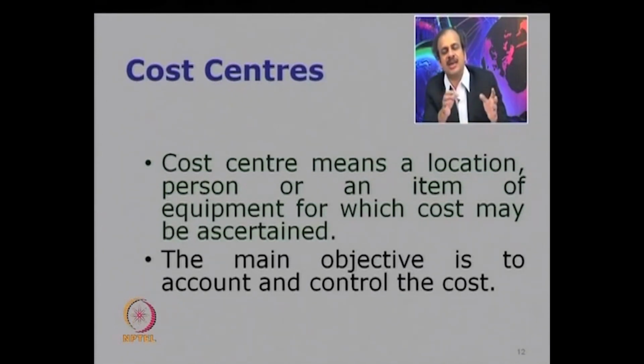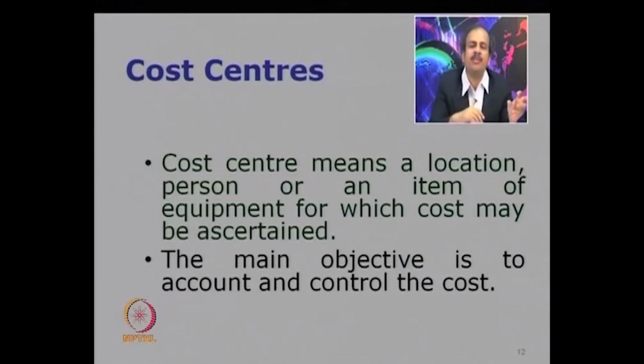Again, in a production setup, many times an item of equipment becomes a cost center. You have some machine, that machine may be treated as a cost center, and all the costs of that machine will be accumulated together. What could be a situation where a person is a cost center? Can you think of that situation?